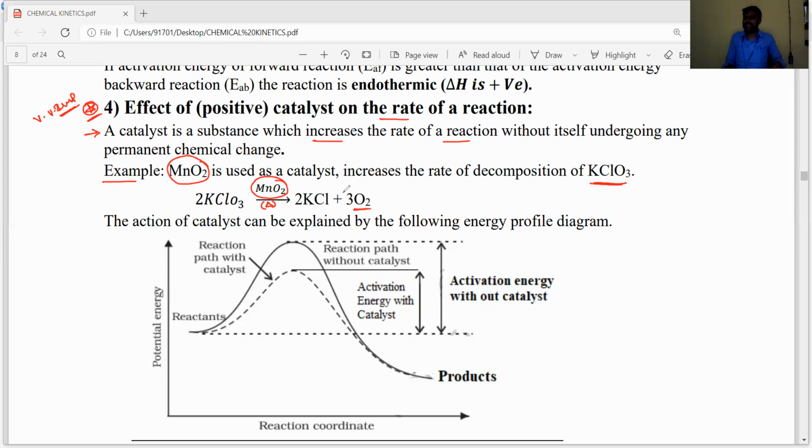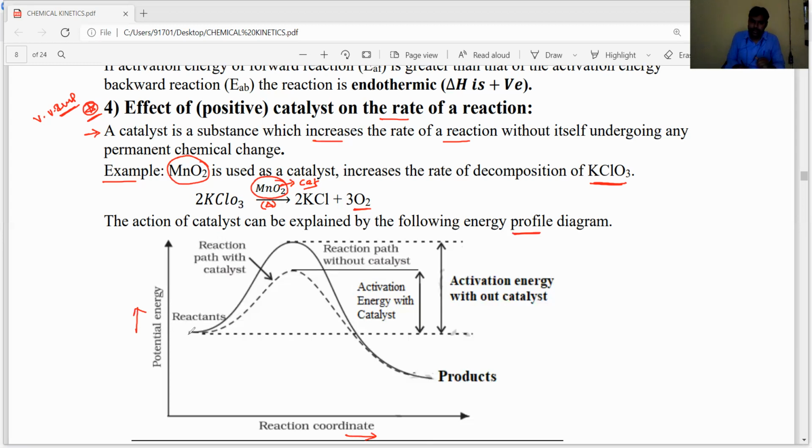Example for catalytic reactions: decomposition of potassium chlorate, KClO3. In that reaction, MnO2, manganese dioxide, acts as a catalyst. Now the function of catalyst, how it affects the rate of reaction, we can explain by using the potential energy with respect to reaction coordinate graph. So the action of catalyst can be explained by using an energy profile diagram. The energy profile diagram is drawn between the potential energy and the reaction coordinate.